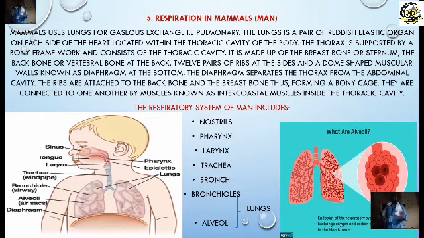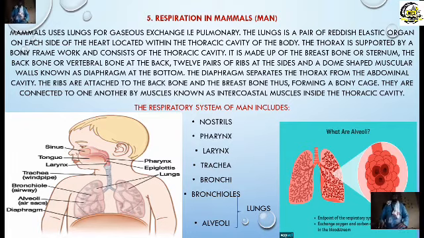The ribs are attached to the breastbone, the sternum, and the backbone. Now, on the ribs, we have muscles known as intercostal muscles. It is because of the presence of these muscles that when the lungs are expanded, the muscles will also move. We're going to study that when we're talking about the mechanism of respiration in mammals. The first one is more or less like the description of the lungs within the thoracic cavity.